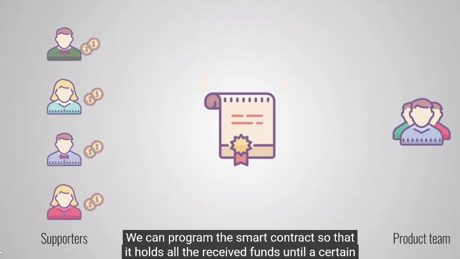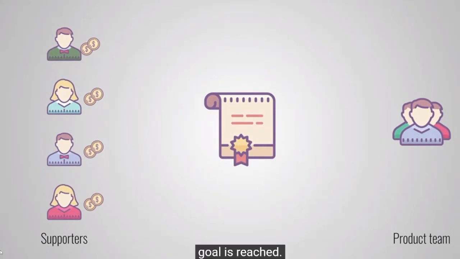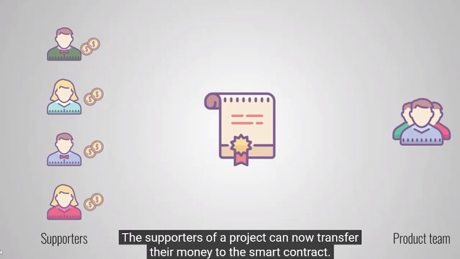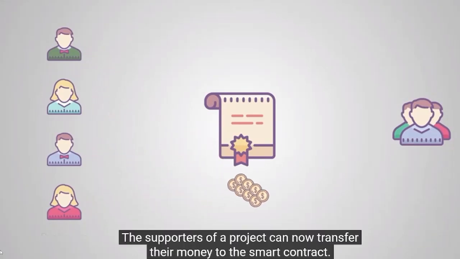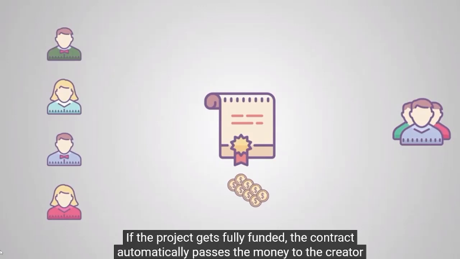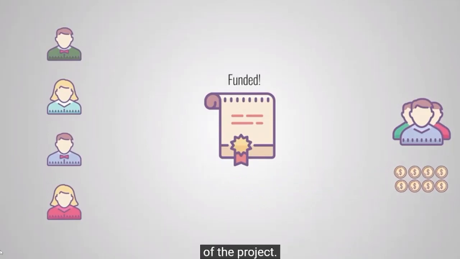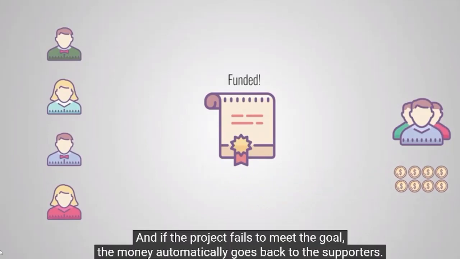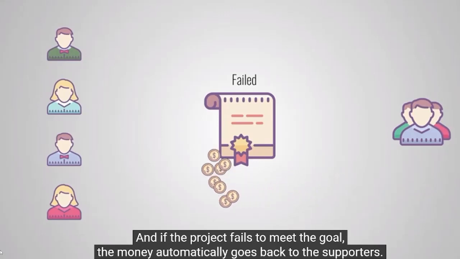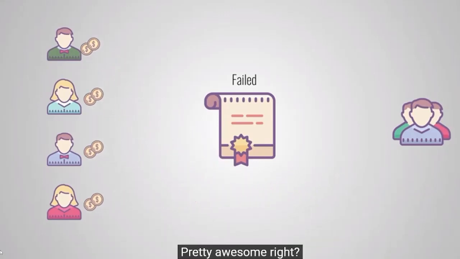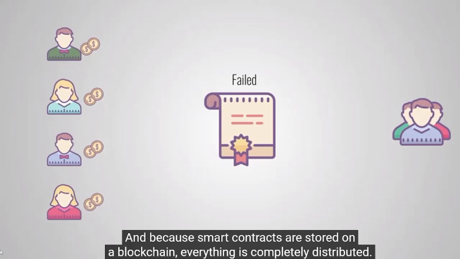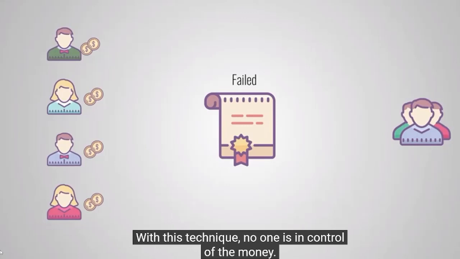We can program the smart contract so that it holds all the received funds until a certain goal is reached. The supporters of a project can now transfer their money to the smart contract. If the project gets fully funded, the contract automatically passes the money to the creator of the project. And if the project fails to meet these goals, then the money automatically goes back to the supporters. Pretty awesome, right? And because smart contracts are stored inside a blockchain, everything is completely distributed. With this technique, no one is in control of the money.